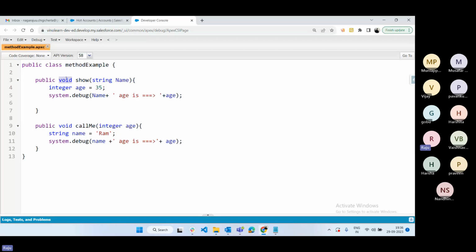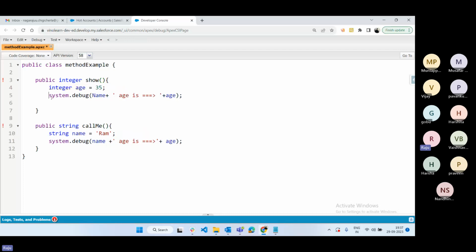Now here I'm going to expect a string. Or I'm going to expect an integer. So how to pass? If we are going with integer, here I'm going to expect a string value. Just save now. This is a non-void method. If the method does not contain void, then the method is a non-void method. I'm not going to give any parameter. Without parameter, I'm not going to give anything.